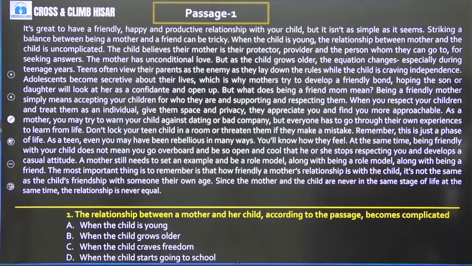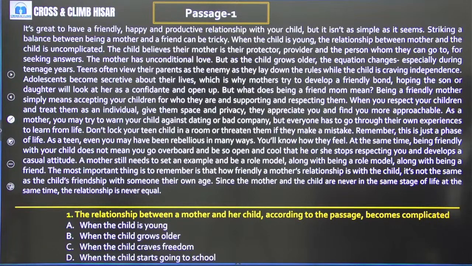But what does being a friendly mom mean? Being a friendly mother simply means accepting your children for who they are and supporting and respecting them. When you respect your children and treat them as an individual, give them space and privacy, they appreciate you and find you more approachable. As a mother, you may try to warn your child against dating or bad company, but everyone has to go through their own experiences to learn from life.